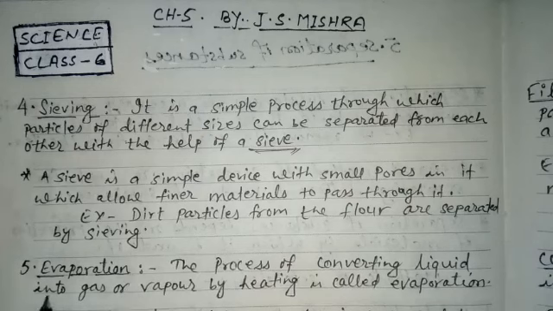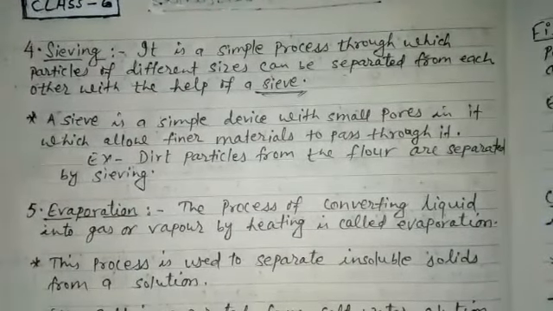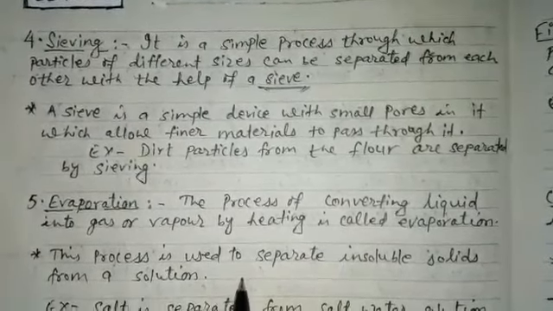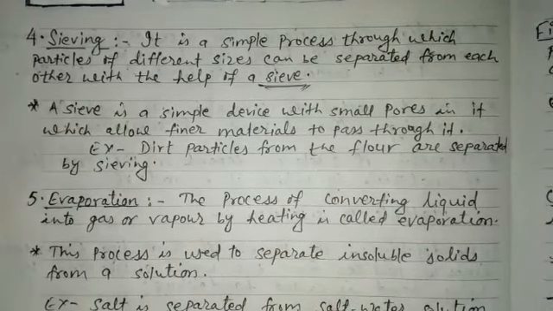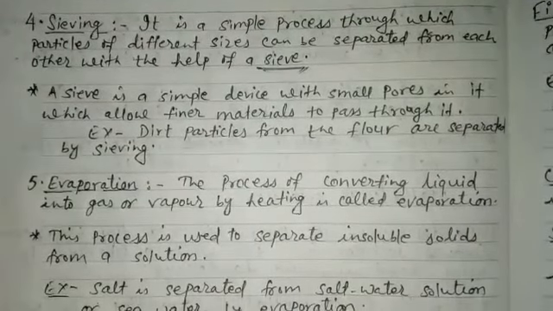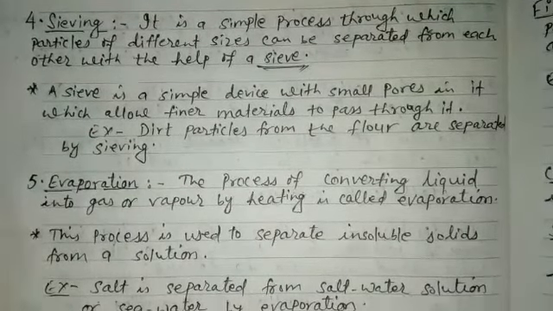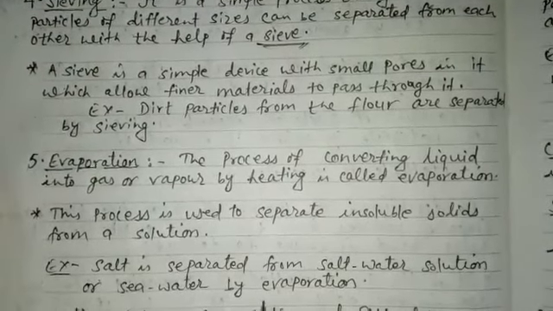The fifth process is evaporation. The process of converting liquid into gas or vapor by heating is called evaporation. This process is used to separate insoluble solids from a solution. For example, salt is separated from salt water solution or from seawater by evaporation.